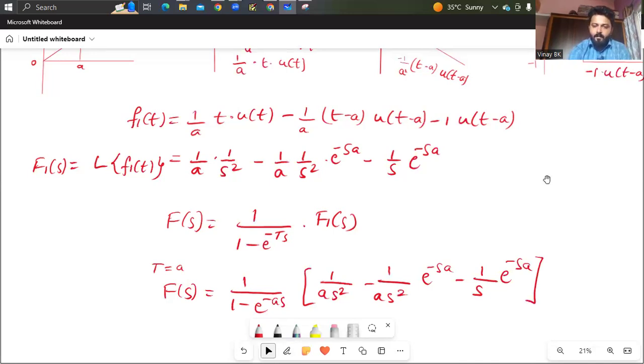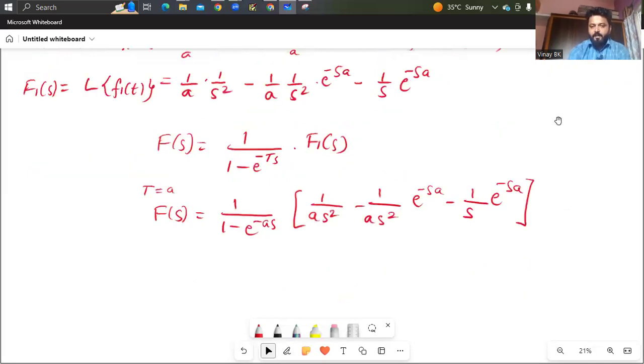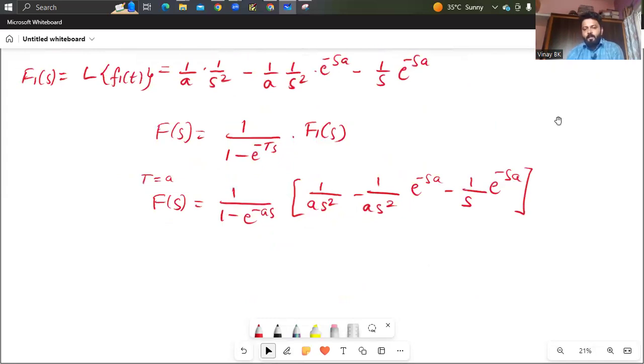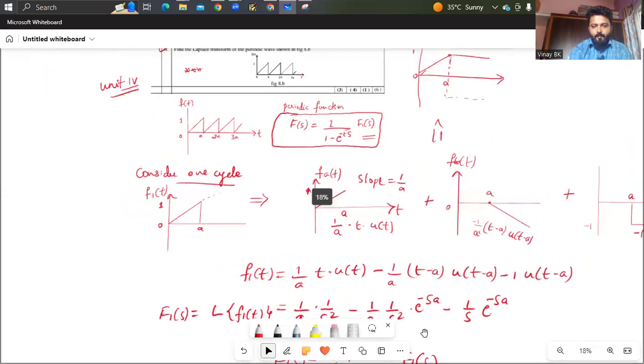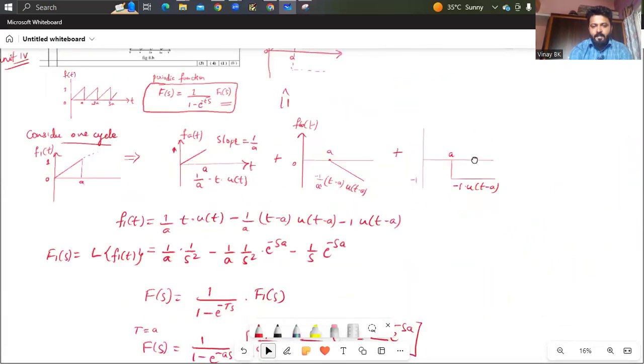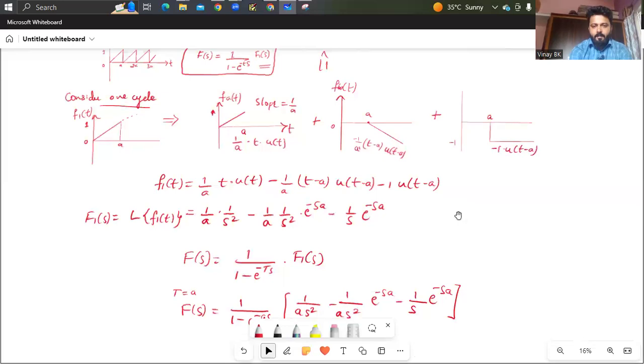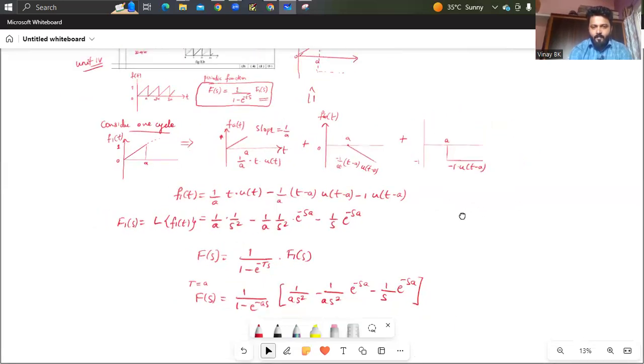This is the function. If you want, you can simplify. You take 1 by s as a common factor, or else you just have to keep it as it is. Okay. And now, if you want, you can take a screenshot of this also. It is very easy. If you want, you can take screenshots of the solution.